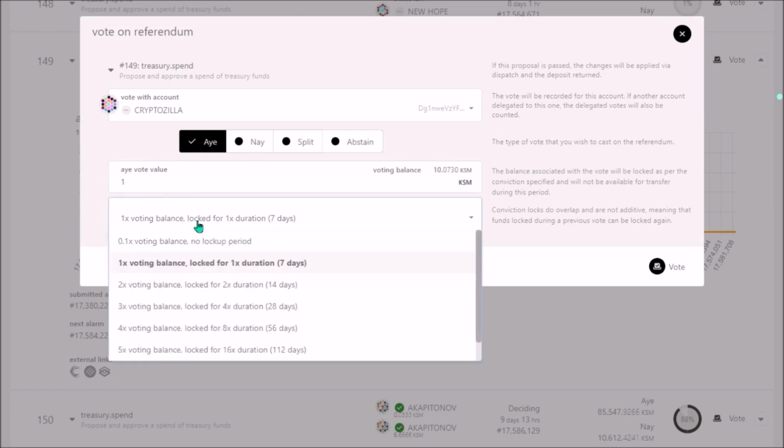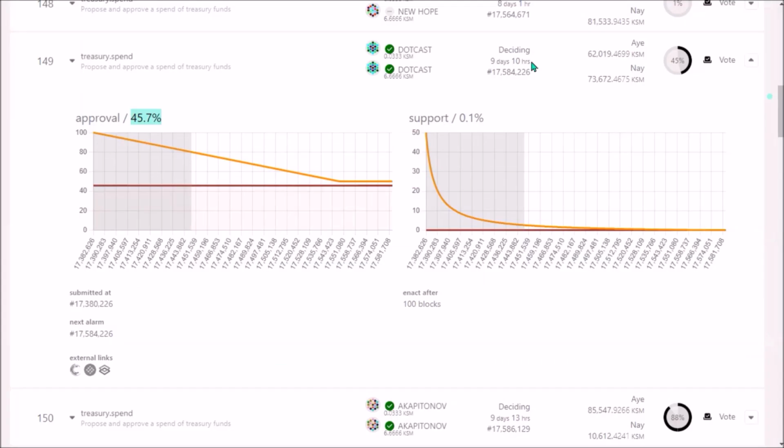And now this concept of conviction voting comes in play. With conviction voting, you can increase your voting power by selecting for how long you are willing to lock your KSM. So if you select 0.1 conviction multiplier with no lockup period, your KSM voting value will be multiplied by 0.1. So if you vote with 1 KSM with 0.1 multiplier with no lockup period, you will eventually vote only with 0.1 KSM. So this means your KSM will not be locked for any additional period once voting ends, but your KSM will still remain locked for the rest of the voting period, which is shown here.